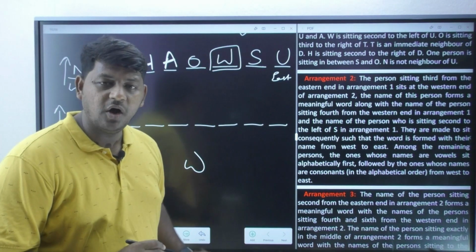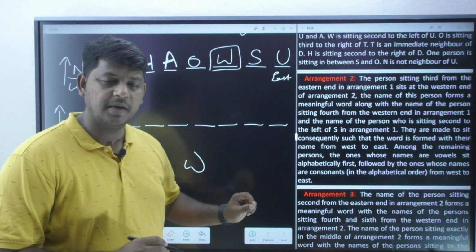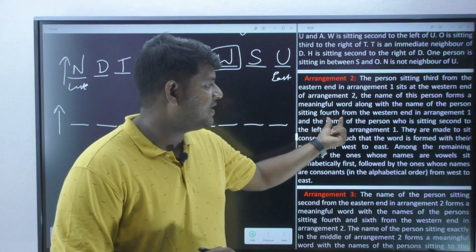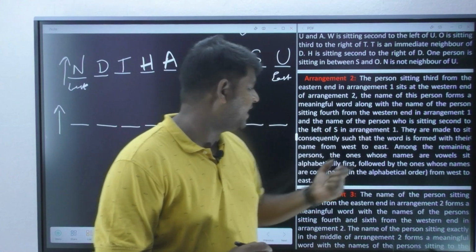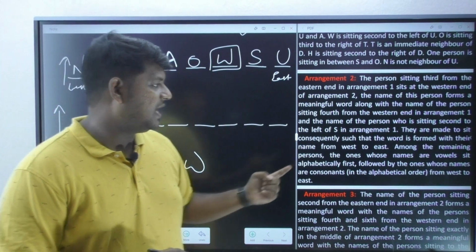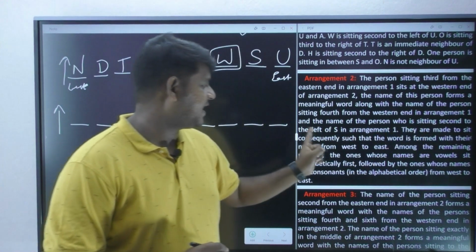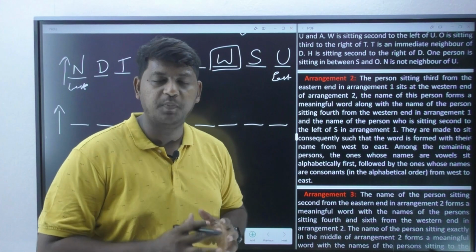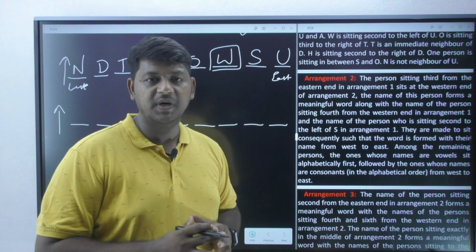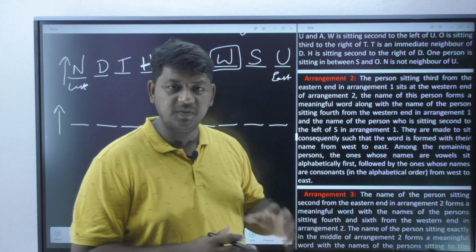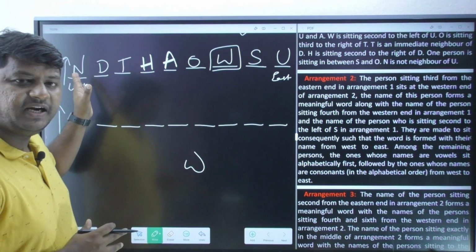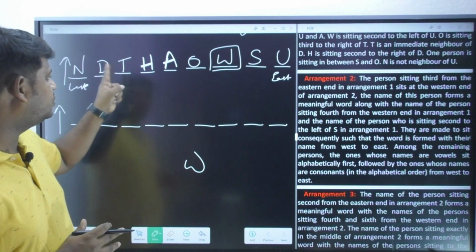Along with this W, our examiner is also asking us to consider the fourth person from the western end in arrangement 1, as well as who is sitting second to the left of S in arrangement 1. So I am supposed to use two persons in order to form an English meaningful word. From the west end, fourth person, 1 2 3 4, who is that? H. Correct?